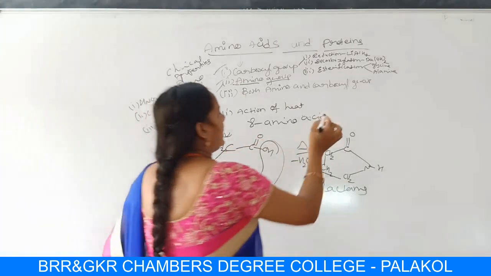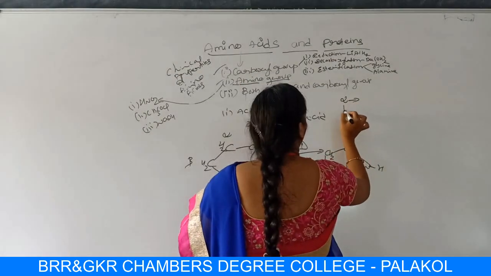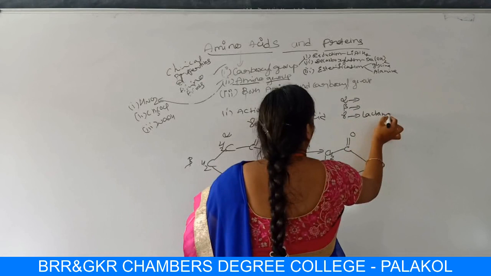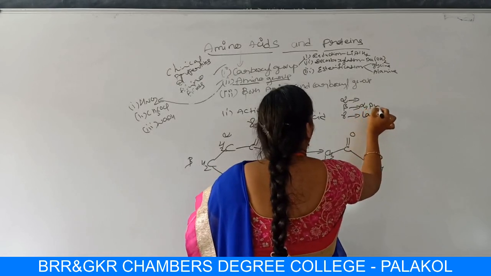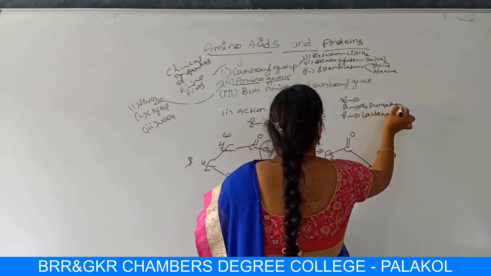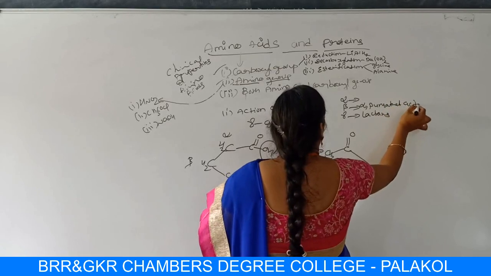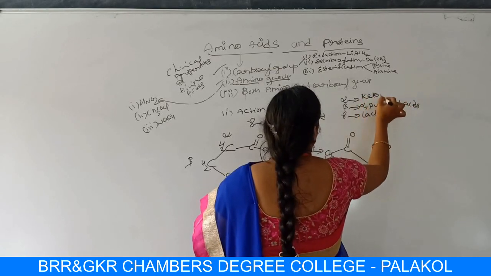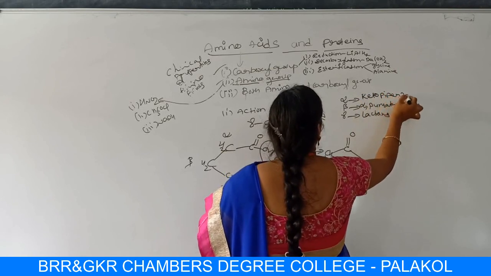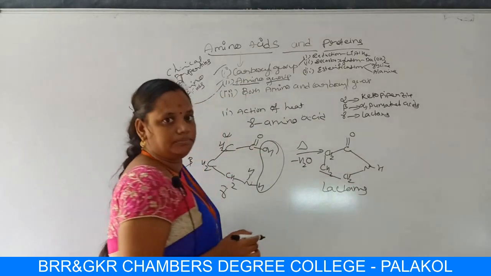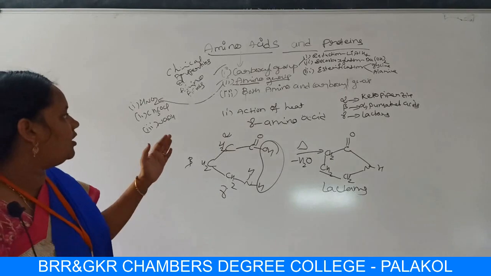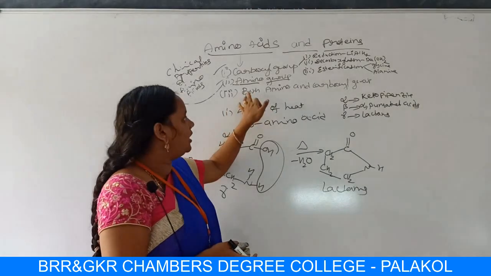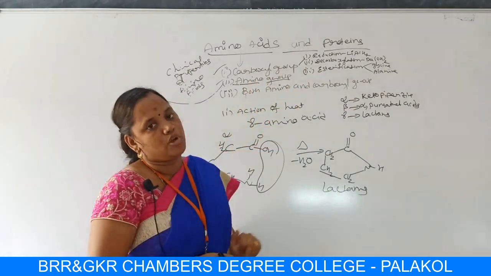In this way, alpha amino acids give piperazines, gamma gives lactams, beta gives alpha beta unsaturated acids. Now we have completed action of heat under the category of the reactions which involve both amino and carboxyl group.